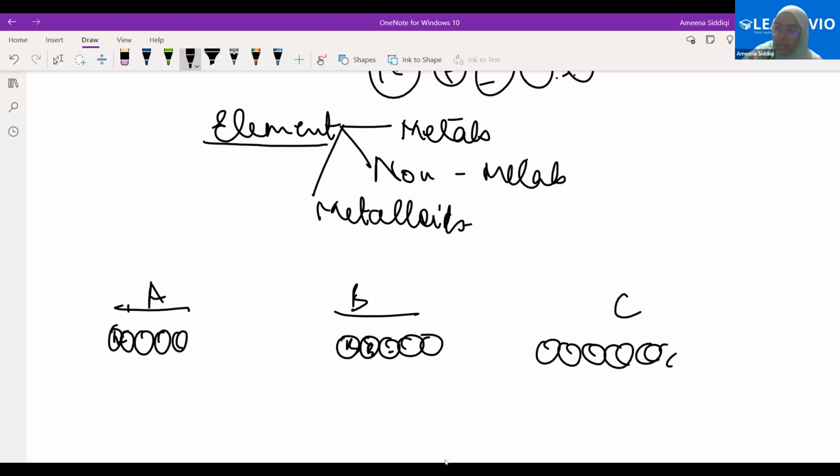That is why we are saying C element, B element, A element. The point is, if there is one element, it will have all the same type of atoms. Are you getting it? And if we have two different elements, obviously there would be two different types of atoms in those elements. That is why we have two different elements.